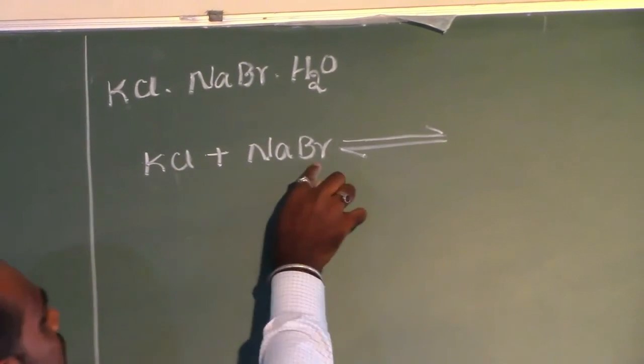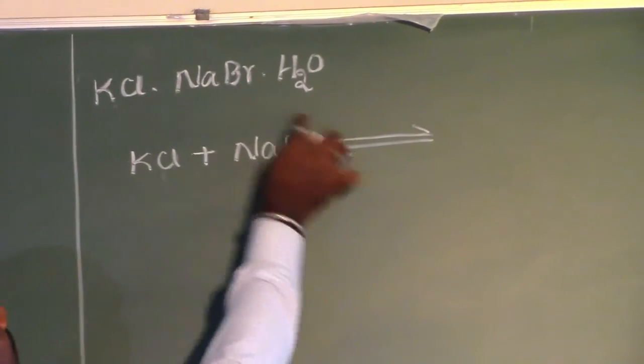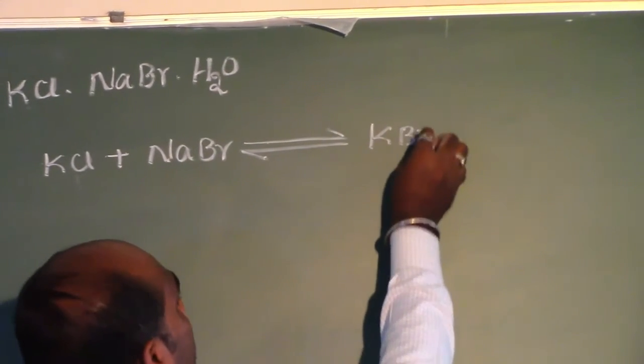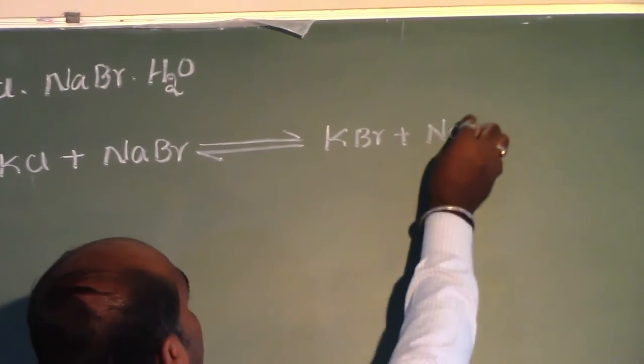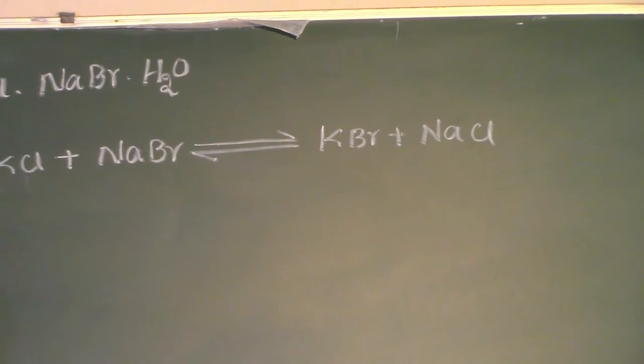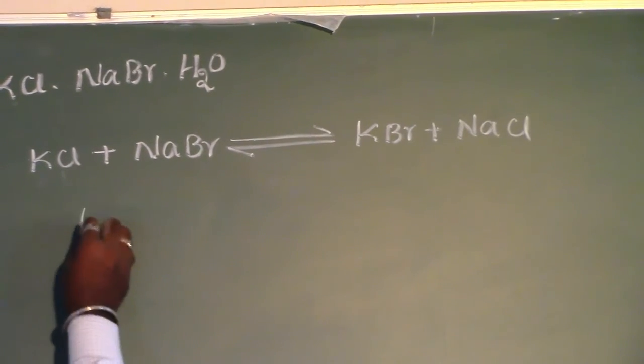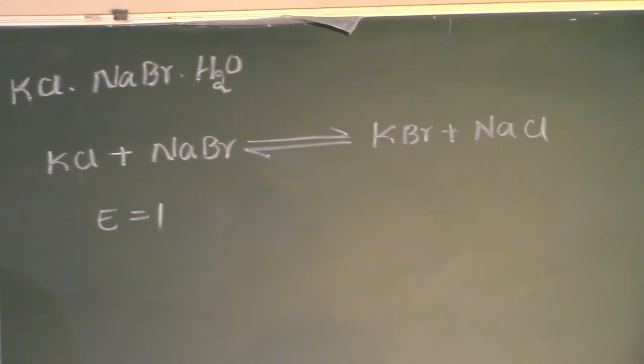So Cl will be replaced with bromine and bromine will be replaced with Cl, and we will get KBr plus NaCl. So we have an independent equation, so the value of E equals 1.